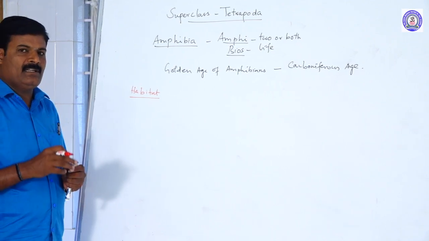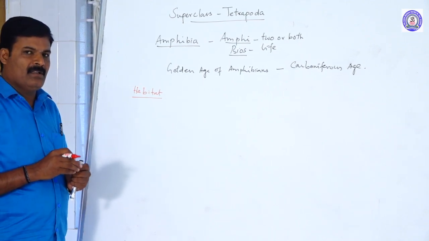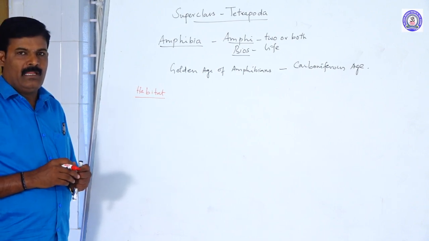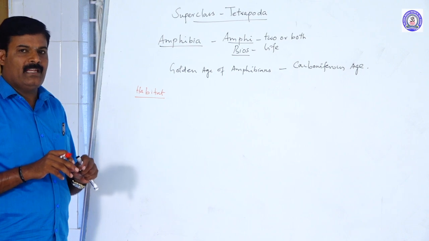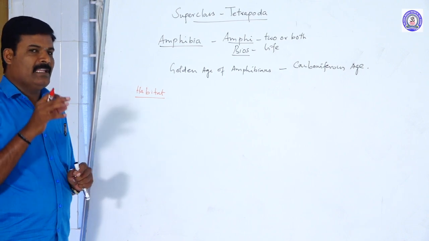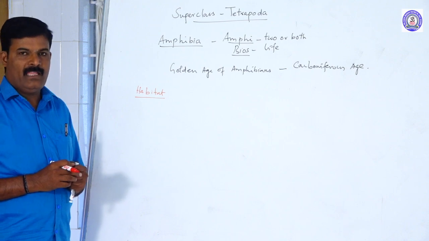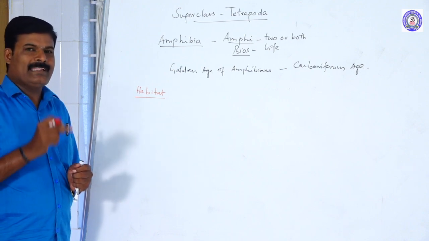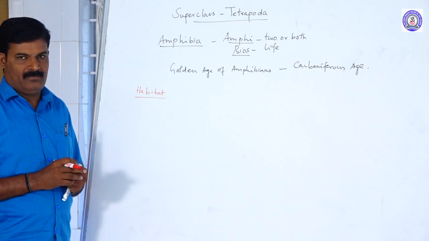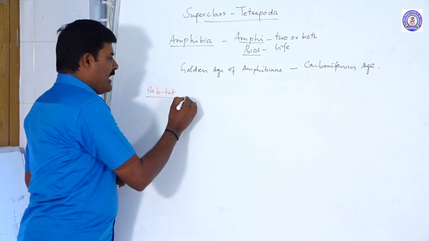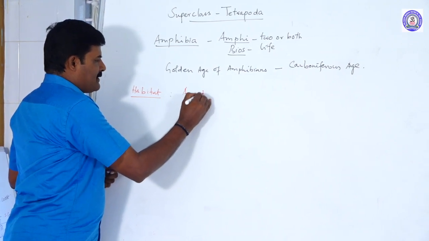Even though these are the first animals to come from water to land, they do not stay permanently on land, because they depend on water for reproduction and their eggs have no protective covering to check evaporation. Hence they are called amphibious in nature.